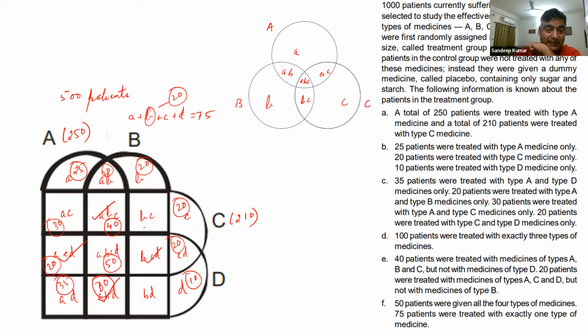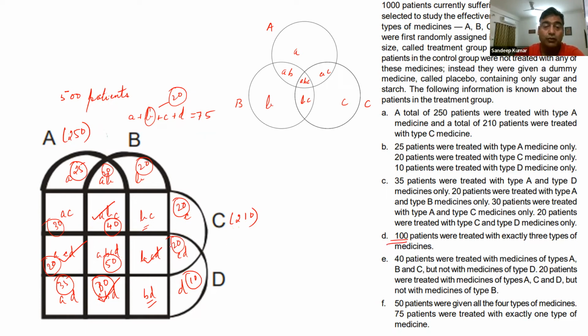Okay, now so once I have got this, the next value that I need to ascertain is BC and BCD and BD. Now the value of ABC, we have this 100 patients here.